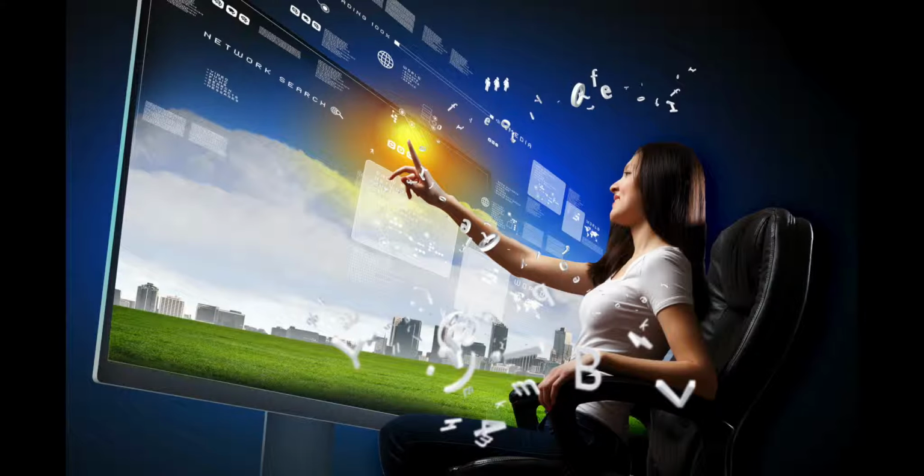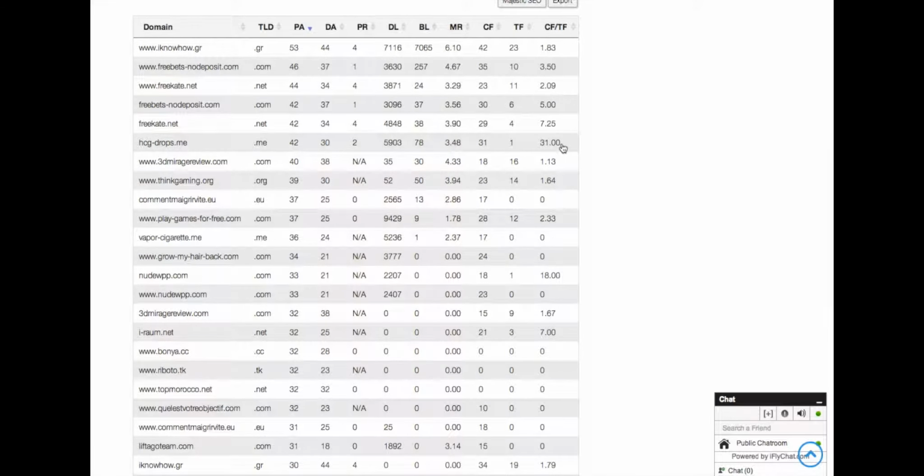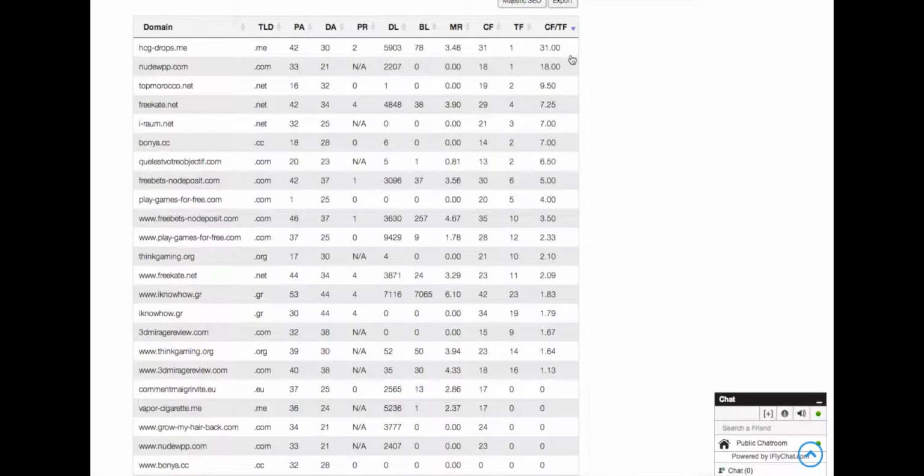Let's look at some examples. On the list here you see domains with high domain authority and high page authority, but also very high CFTF ratios. These domains are not worth wasting time to look at. Using the CFTF ratio you have a metric to quickly sort out spammy domains, which will save you plenty of time while searching for expired domains.